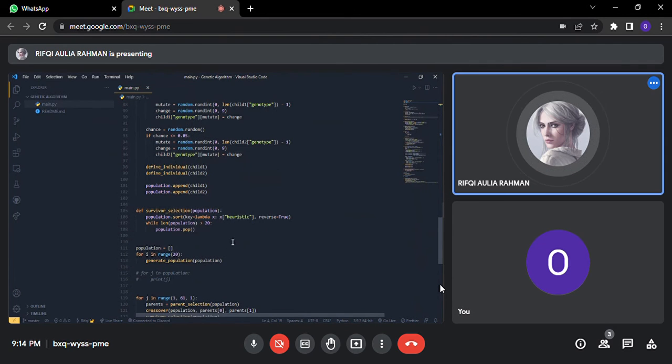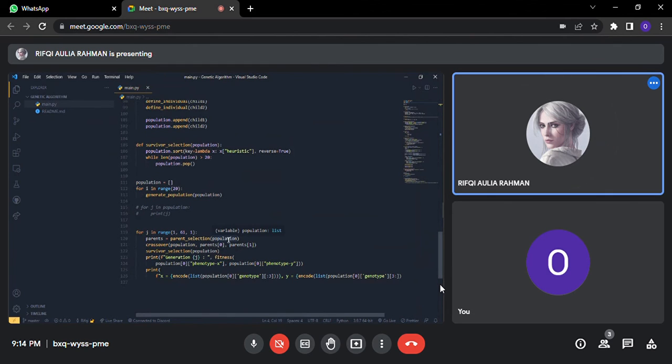And then the last one is the main function. For the main function, we are going to initially create 20 individuals using generate population here, so there will be 20 individuals inside the population list. And then we are going to create 60 generations here. For each generation, we are going to choose two parents, and then we are going to do crossover and mutation if needed. And then after that, we are going to track the smallest fitness function of the population until generation 60 is reached.